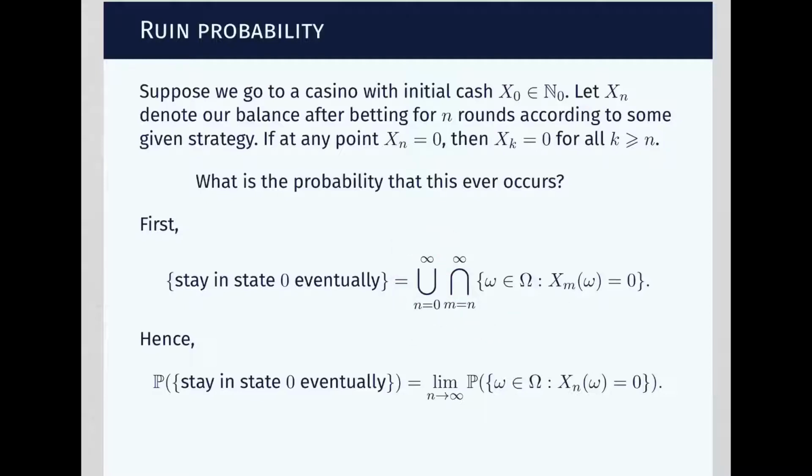Then we can compute the probability of this event simply by taking the limit of the probability of these events here indexed by n. And it turns out that because of this property here, we can remove the intersection and just put n here. So this is how we got this event here, and we got rid of the intersection.